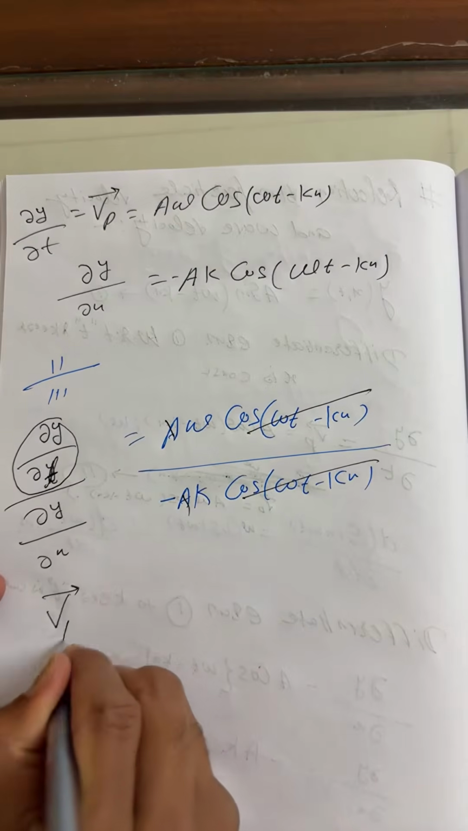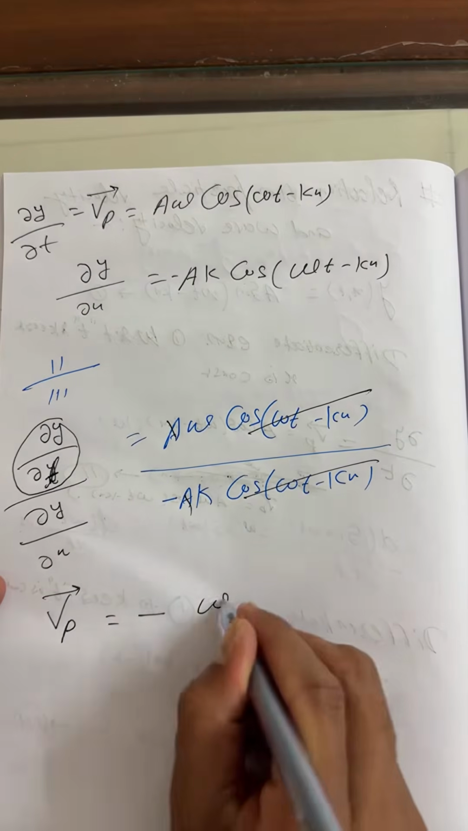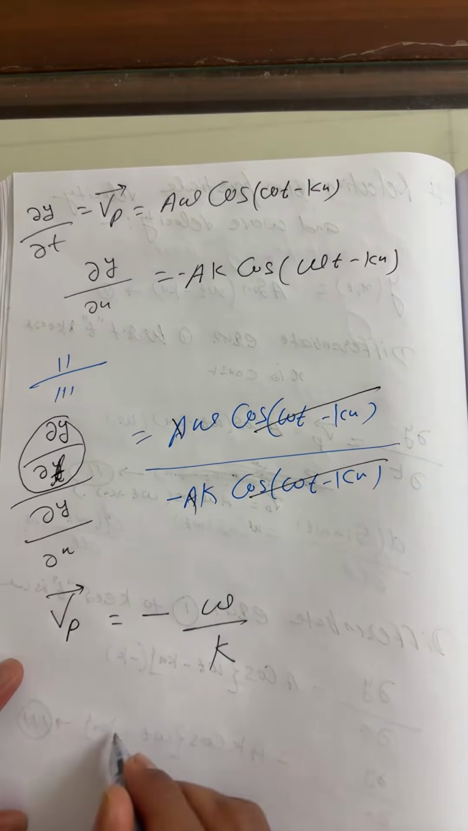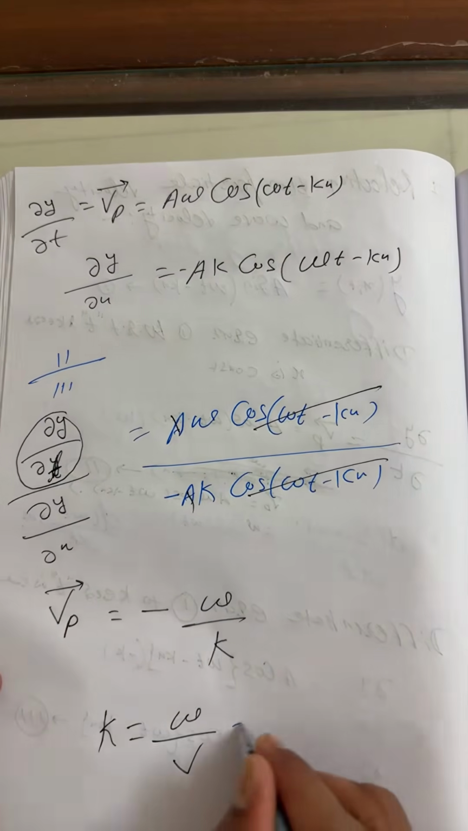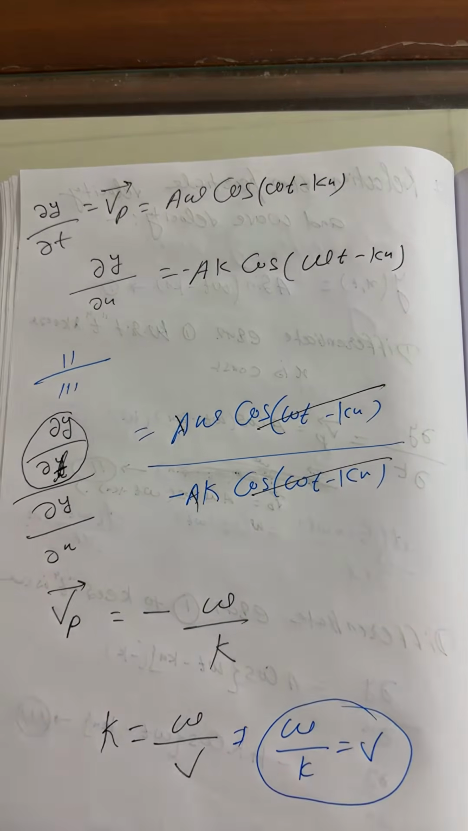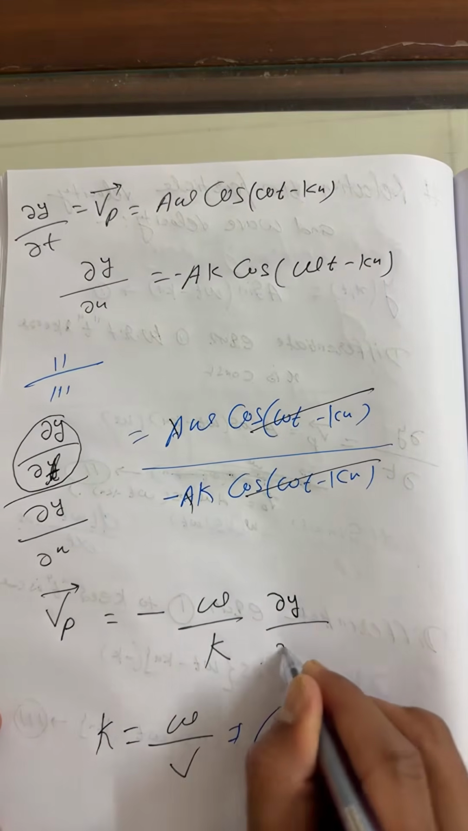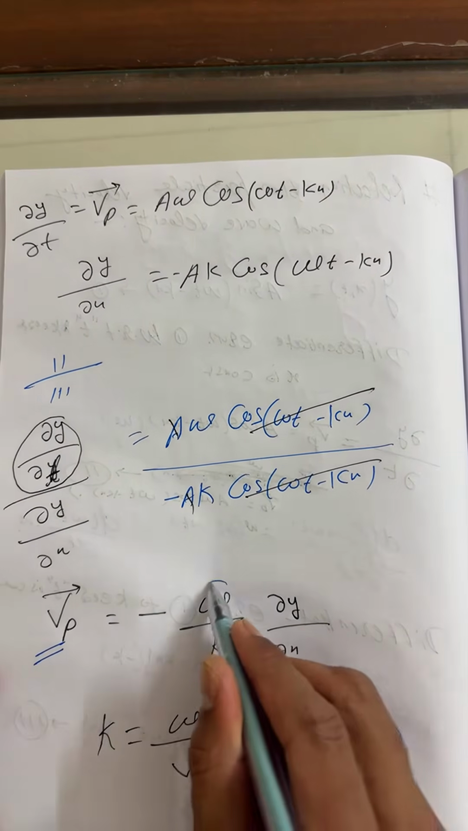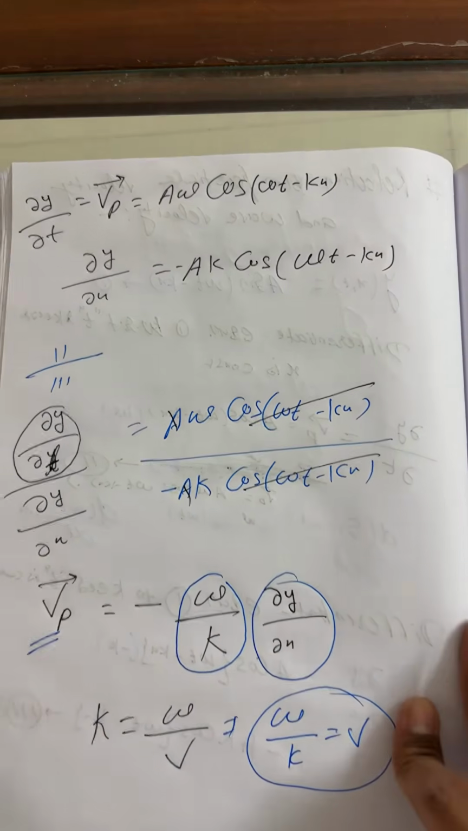What can we write? The velocity of particle is equal to minus, this is omega by k. Omega by k. As I said, students, what is the wave number? This is omega by v. So we can write, my dear, omega by k is equal to v. Just multiply dy by dx. You know, this is the velocity of particle. This is the velocity of wave into, what we can say, the slope here.